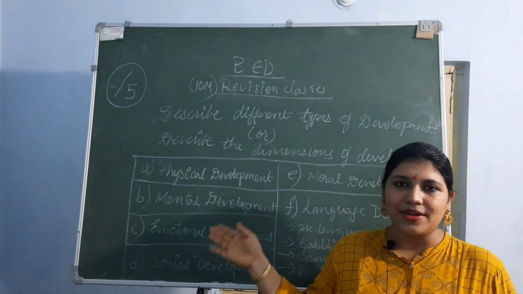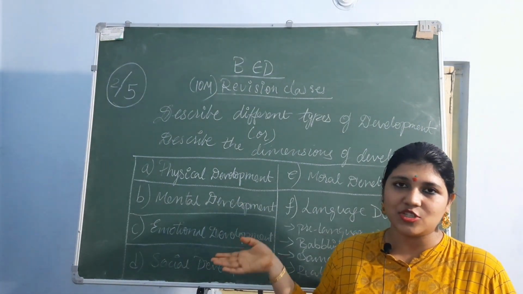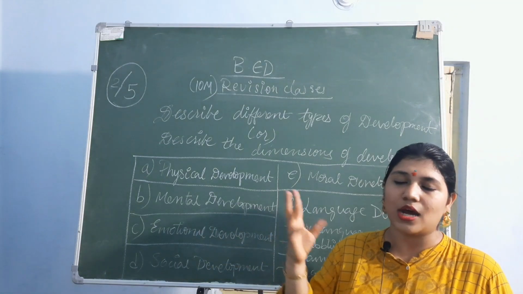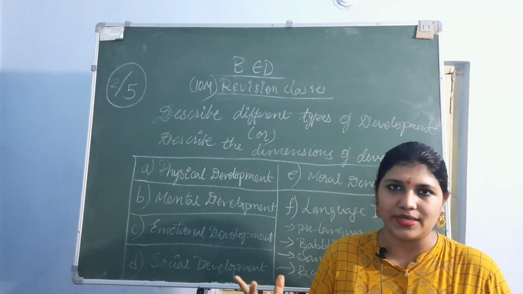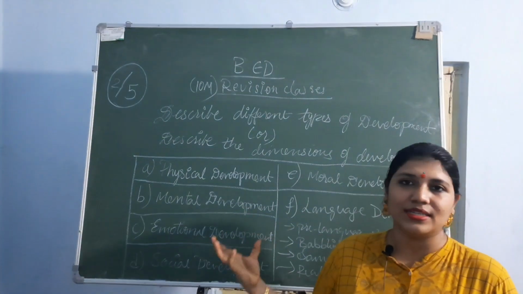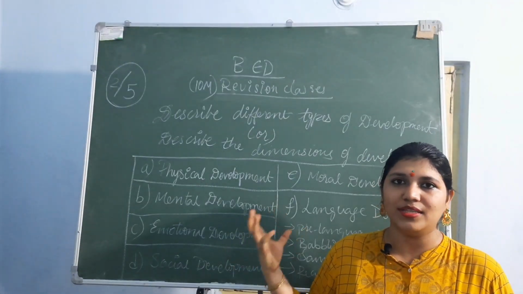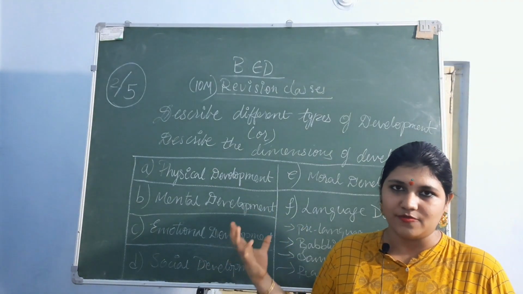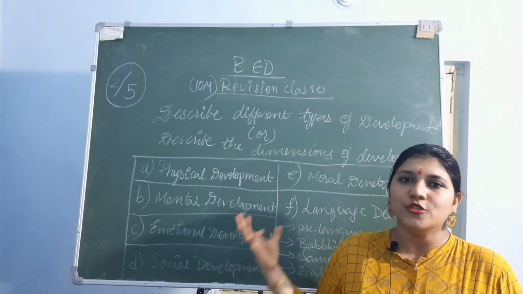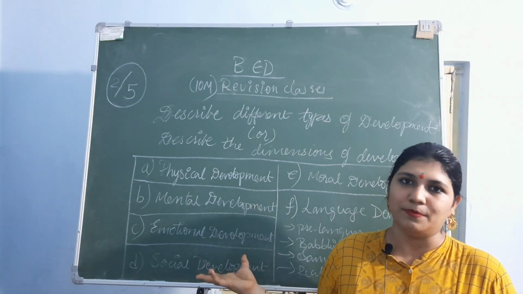So that is characterized by emotional development, when the child will know all these things, how to recognize and how to express, so that he will understand the emotional bonding between the family members, friends and all, so that he will be a balanced person.